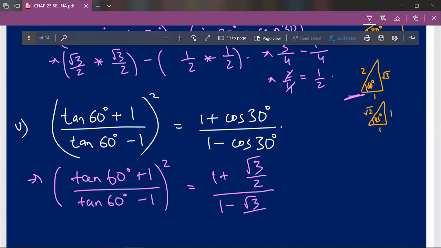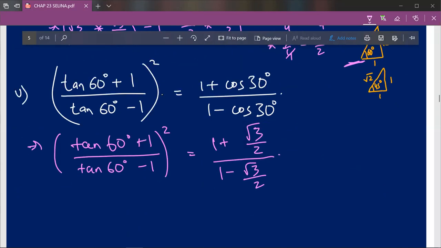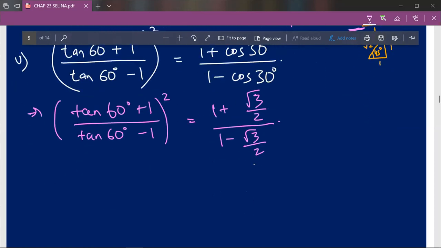So all I would ask you viewers is that whenever you see such a big monster of a sum, all you have to do is just substitute the values. If you try to cram all of these problems too much in your head, you'll get confused and you'll try to leave maths. So you just have to solve it step by step. As I've told you, you can solve all these simple trigonometric ratios by these magic triangles and you'll be good to go, as I've done here. Now over here I have solved the RHS and then I'll further solve it. I'll leave the LHS as it is, we'll do it later.